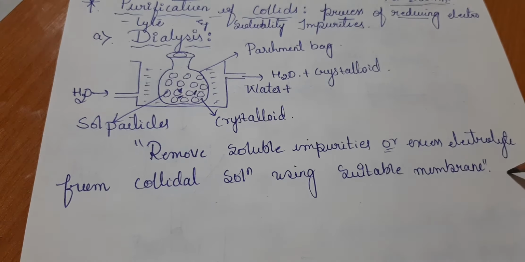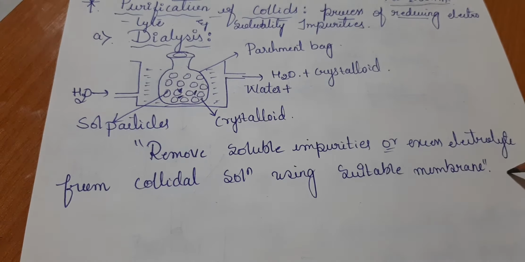We reduce the pore size of the filter paper, and after drying it, it is going to allow only particles of the colloidal range to pass over. After drying, the colloidal particles are left on the filter paper, and all the impurities which have a larger size than colloids are going to be passed over with the filter paper, and collected as the dispersion medium and dispersed phase. This is nothing but the ultrafiltration process.